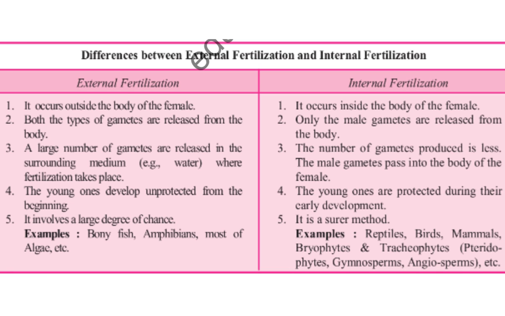In external fertilization, young ones develop unprotected from the beginning. It involves a large degree of chance. And internal fertilization is a surer method because fertilization takes place inside the body of the female, and young ones are protected during their early development.